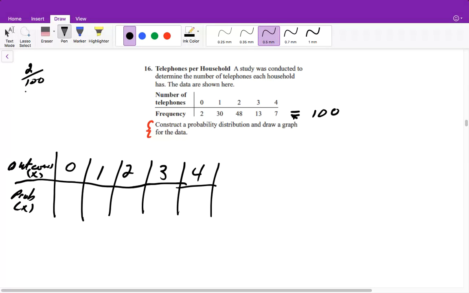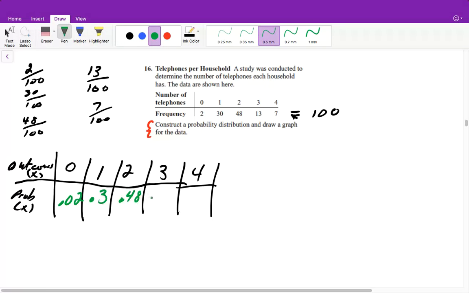2 out of 100, 30 out of 100, 48 out of 100, 13 out of 100, and 7 out of 100 in order to identify the probability of it happening. So the probability of 2 out of 100 is 0.02. The probability of 30 out of 100 is 0.3, then 0.48, then 0.13, and then 0.07.